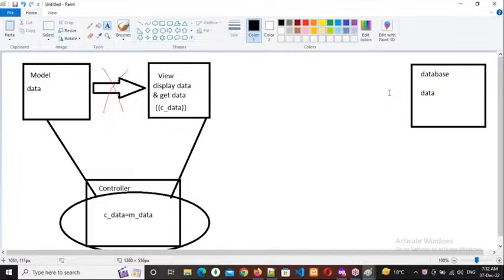Right, everybody. Hello. Yes, sir. So this is the database and this is the data which is in the tabular format. Okay, up to here it is clear.